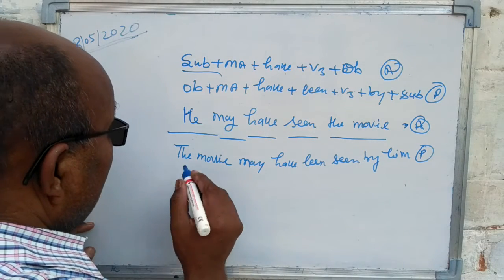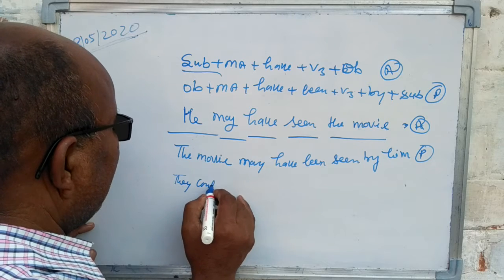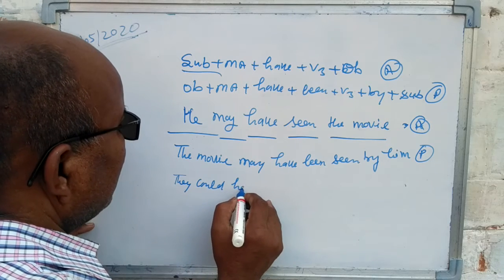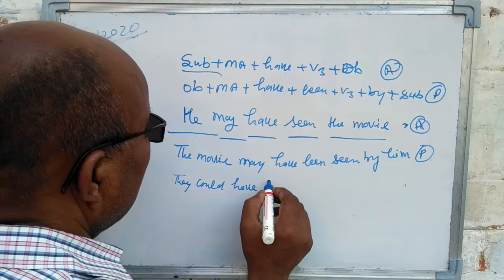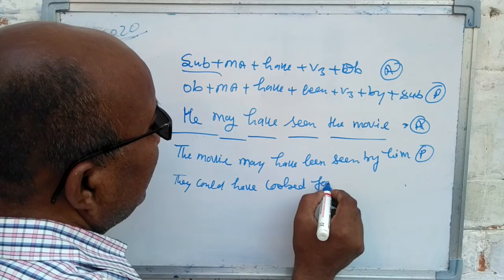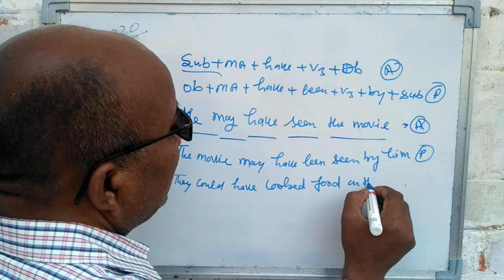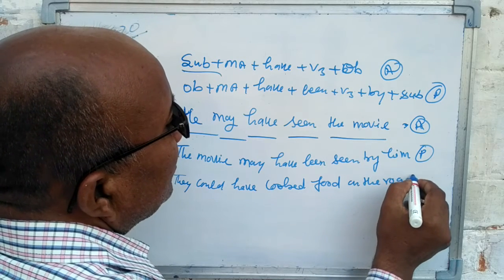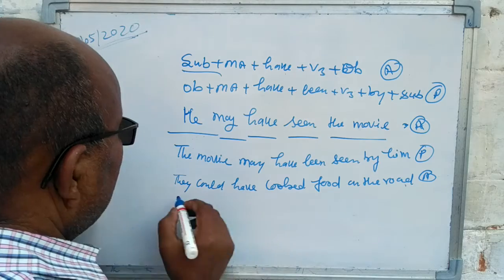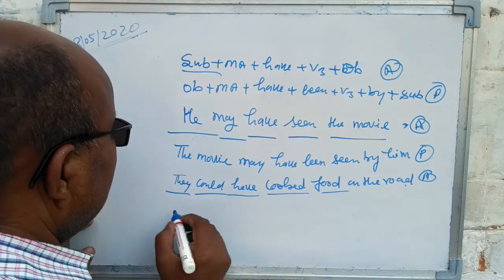One more example. They could have cooked food on the road. Subject, modal, have, third form and object.